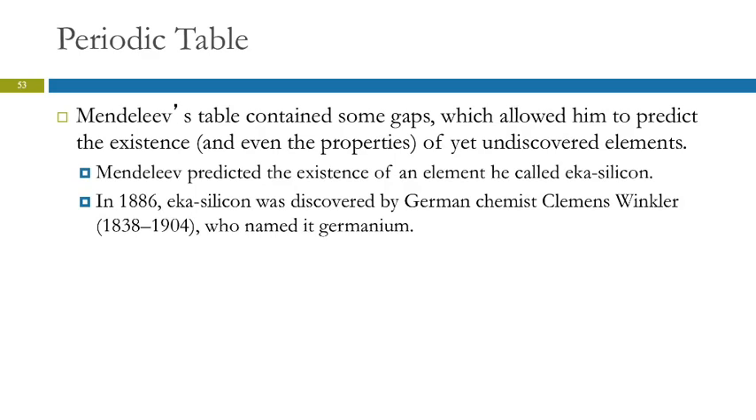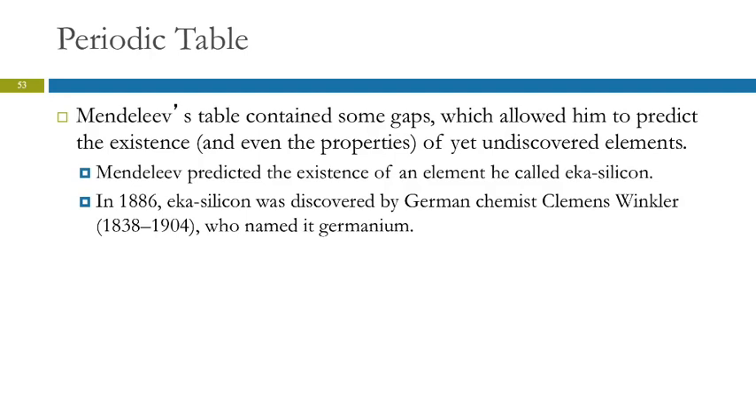So the table that Mendeleev made had some gaps in it because he could only work with the elements that he knew about. They hadn't all been discovered yet. So he left some gaps because that's what made sense with organizing the properties. And he predicted that elements would be discovered to fill in the blanks. And they were. He predicted the existence of an element that he called ecosilicon. Eka means below. So this was an element that would fill in the gap below silicon. And not too much later, 1886, that element was discovered.